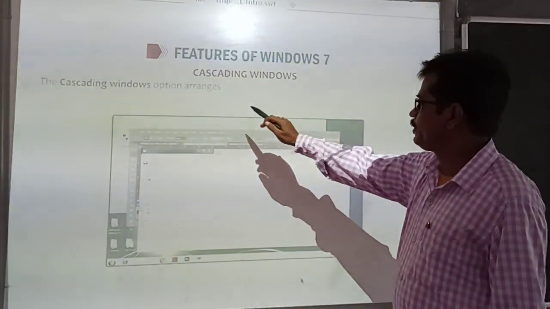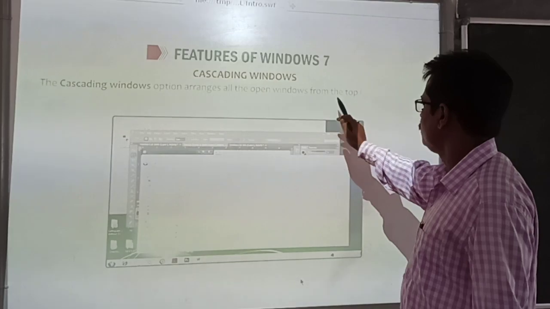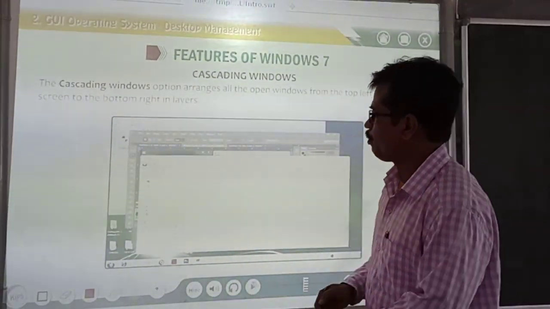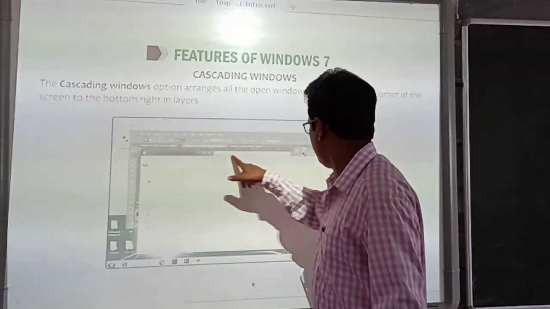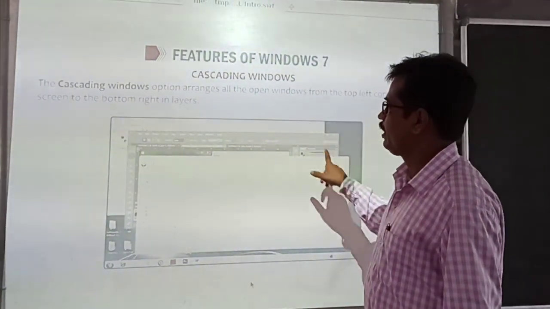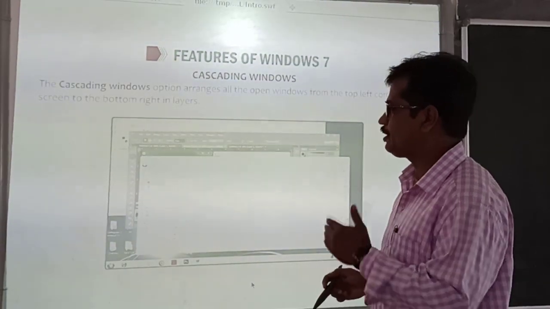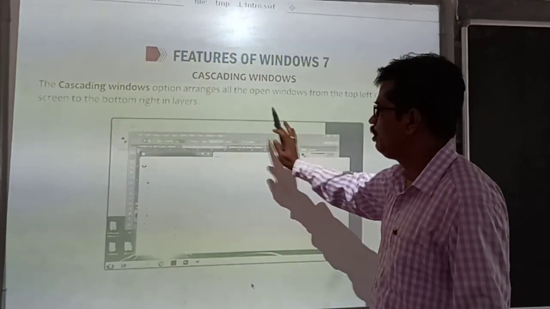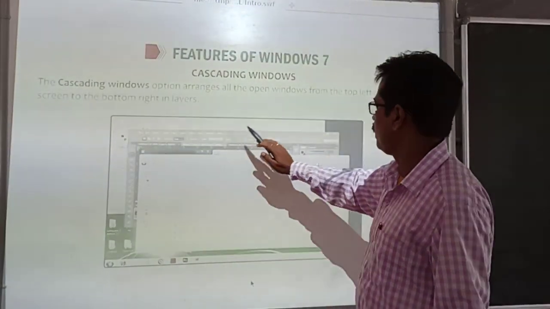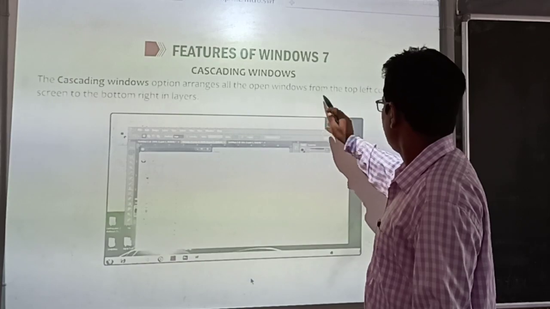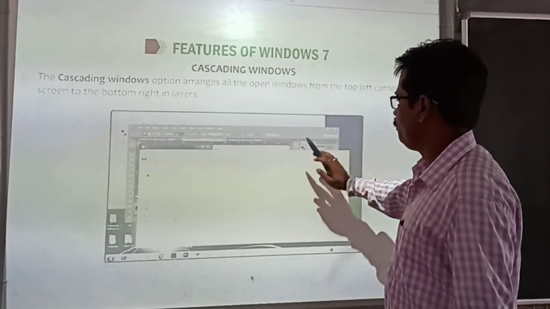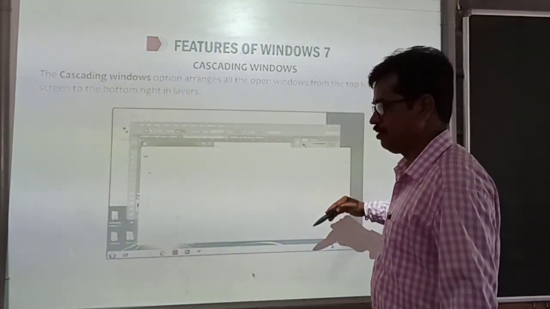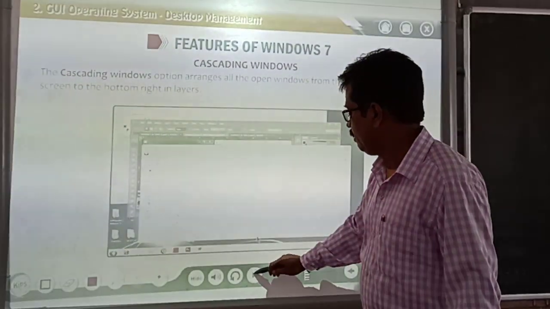The cascading windows option arranges all the open windows from the top left corner of the screen to the bottom right corner. What is the use of cascading windows? It arranges all the open windows, all the open programs, from the top left corner to the bottom right, one after one like this. This is the use of cascading windows.